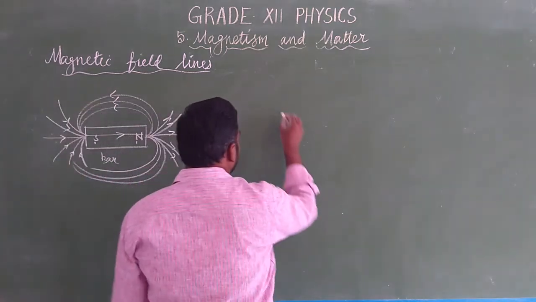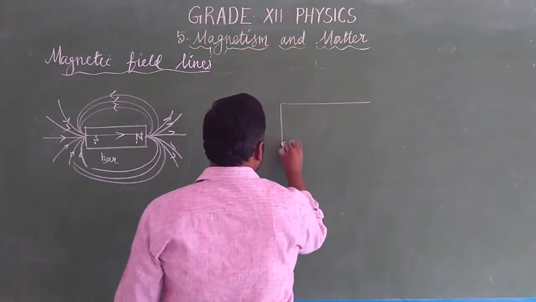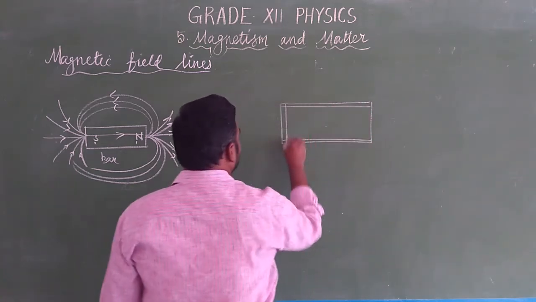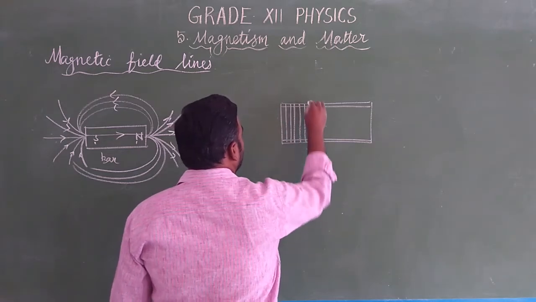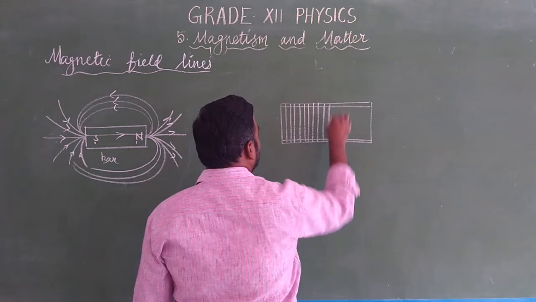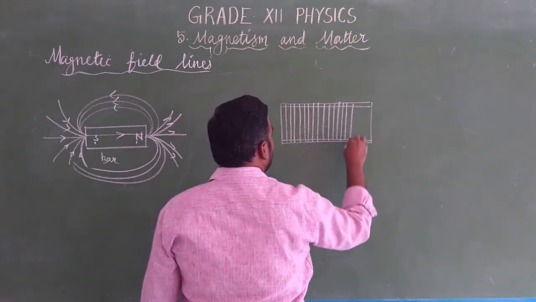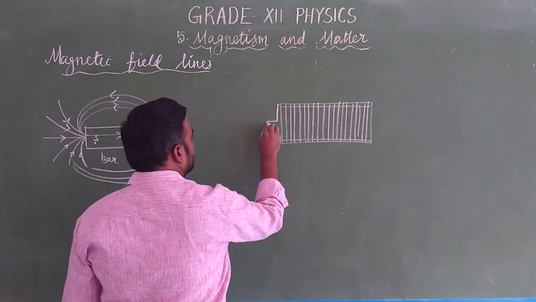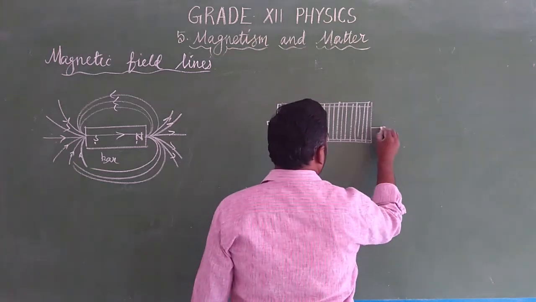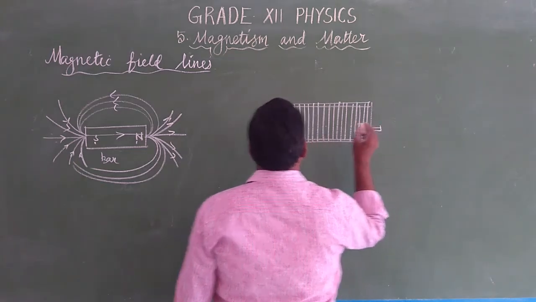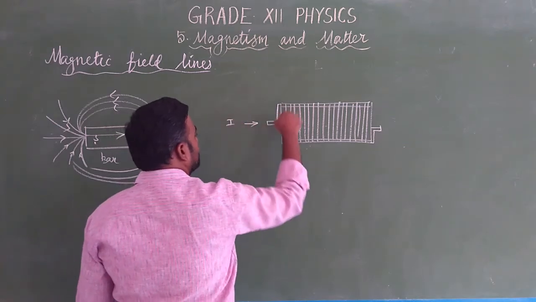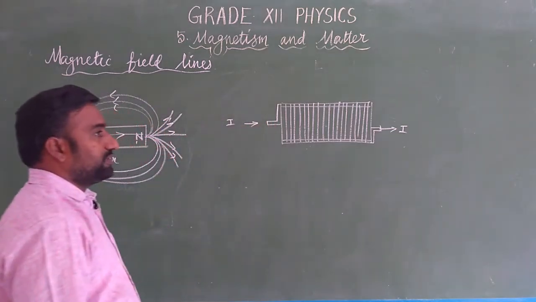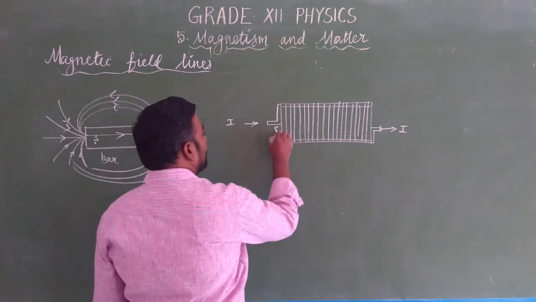Similarly, we have a solenoid. A solenoid is nothing but a long cylindrical coil in the form of a helical shape. The length of the solenoid is greater than the radius of each turn. Current enters through this end and leaves at the other end. Where the current enters, it acts as a south pole.